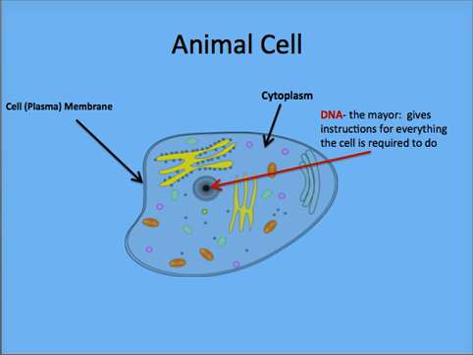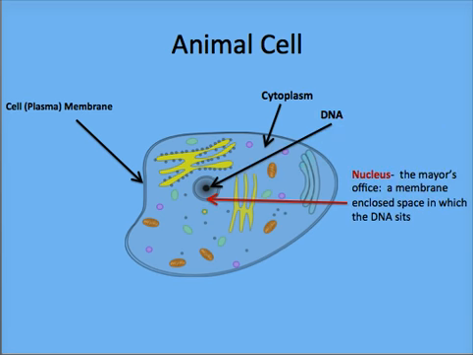The cell's DNA, or deoxyribonucleic acid, acts as the town's mayor. The mayor determines what will happen inside the cell. DNA contains the instructions for each organelle's job and determines what type of cell, muscle, nerve, etc., the cell will be. The nucleus is the mayor's office. It is a membrane-enclosed space in which the DNA sits. The nucleus dissolves when cells prepare to undergo meiosis or mitosis.